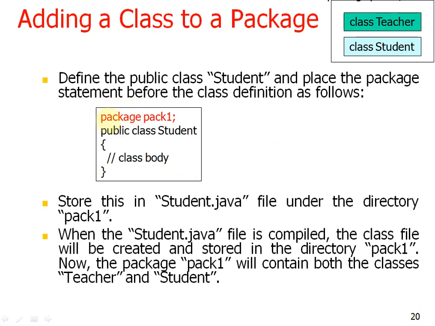Simply use package pack1, public class student, and the body of the class, and store this in the file student.java under the directory pack1. When the student.java file is compiled, the class file will be created and stored in the directory pack1. Now the package pack1 will contain both classes, teacher and student.